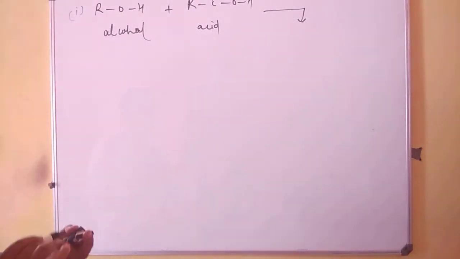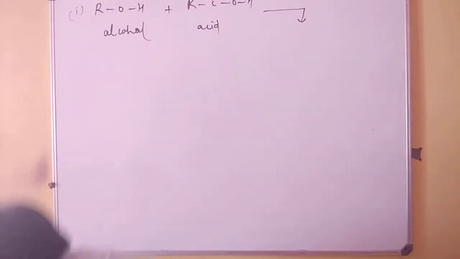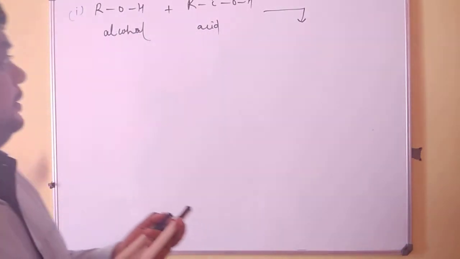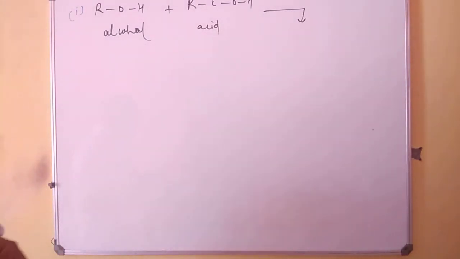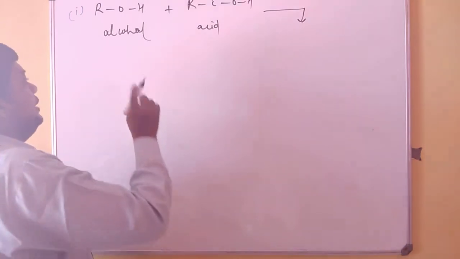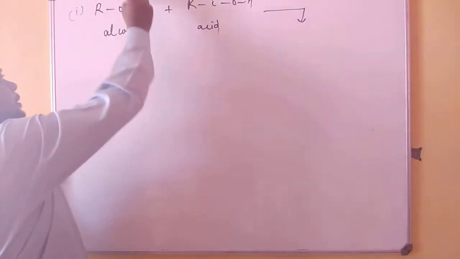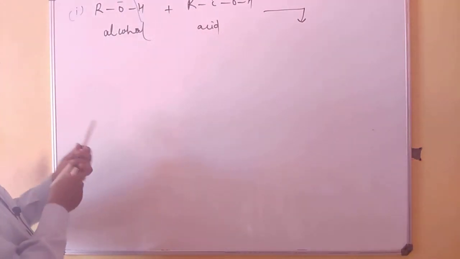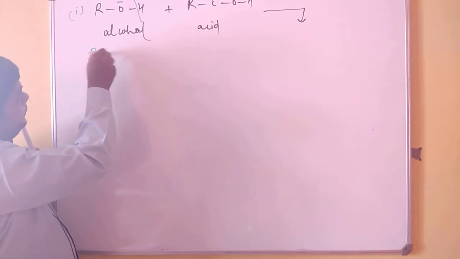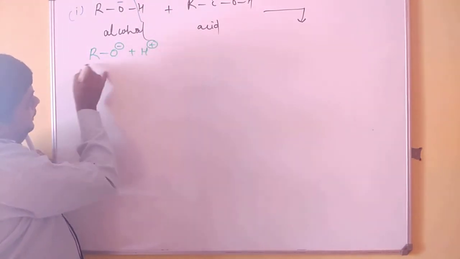When such a reaction takes place, be very clear what we were just now telling: you will be breaking the OH bond. When you are breaking the OH bond, it always results in alkoxide ion and H plus ion.